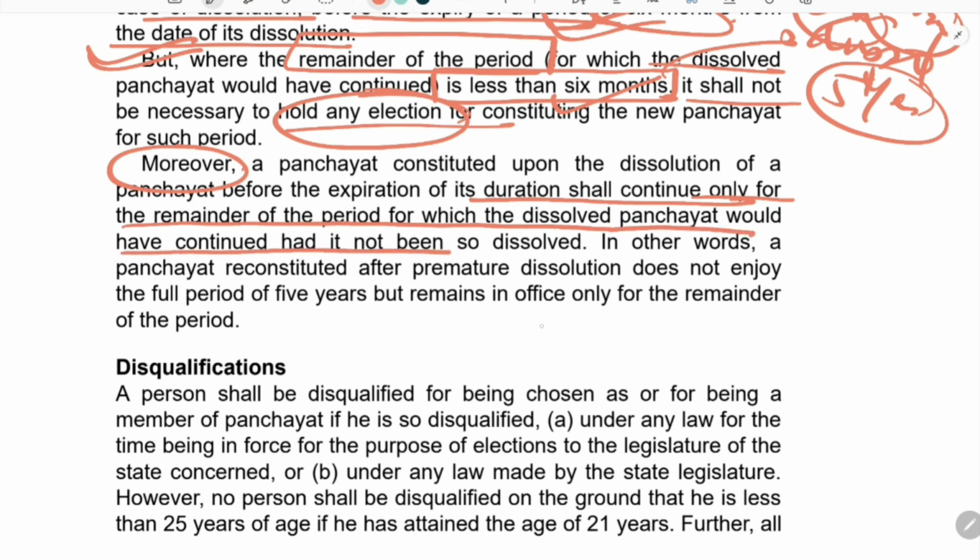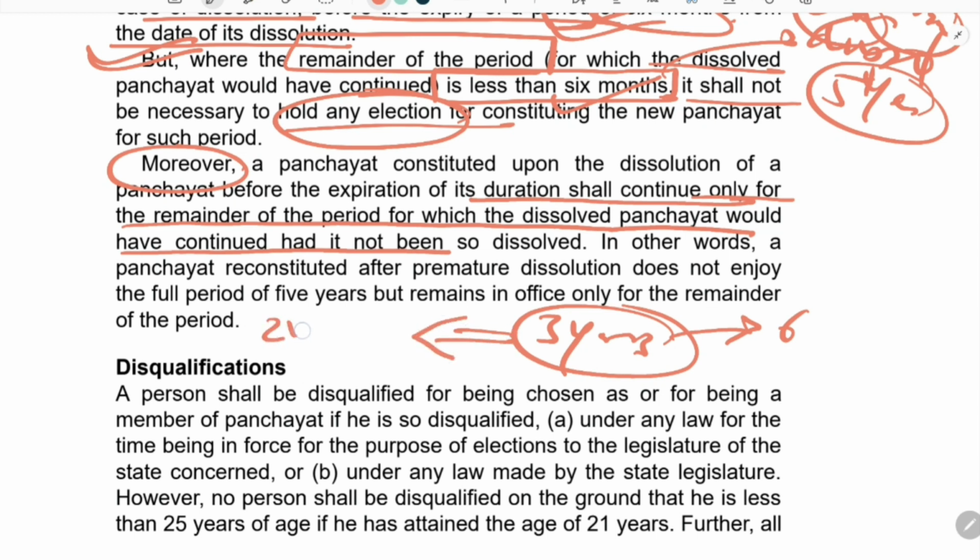That is, if it had been dissolved after 3 years, obviously the election has to be conducted within 6 months, and after the election, the panchayat will remain for a term of only 2 years, because three years have already been completed. So here we have to keep in mind that if there is a premature dissolution, then the panchayat will remain in term for the remaining period only, not full. It is not given the full tenure of 5 years.